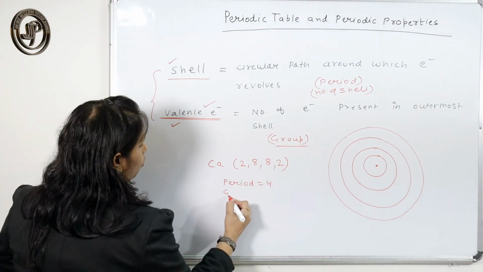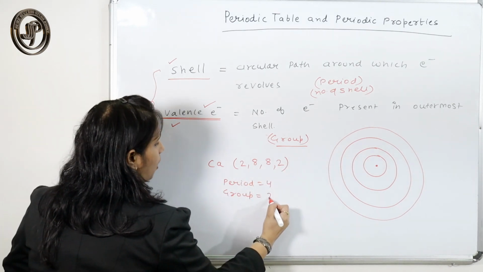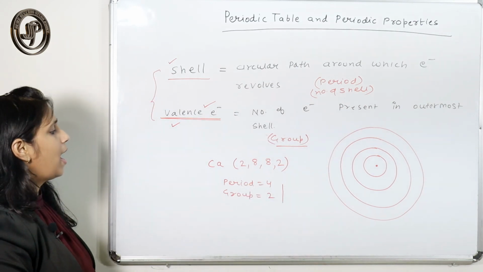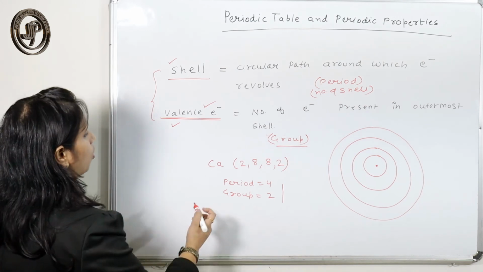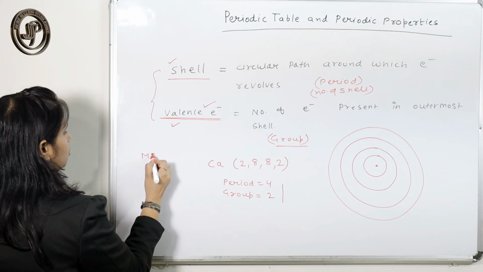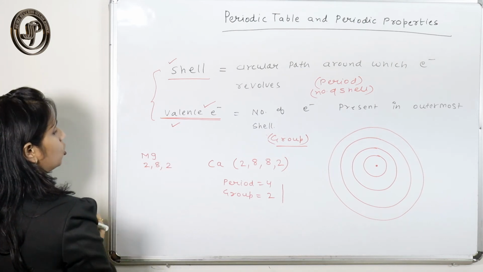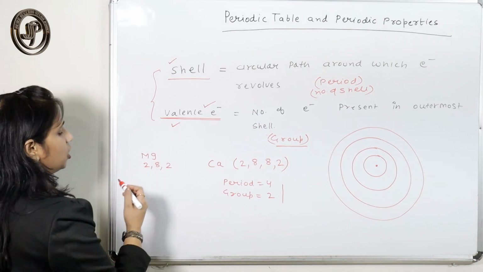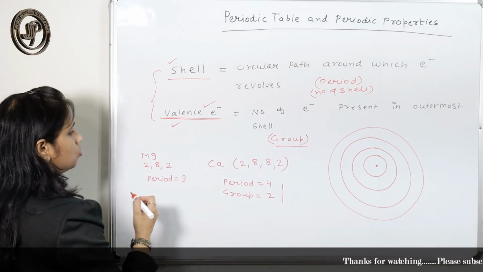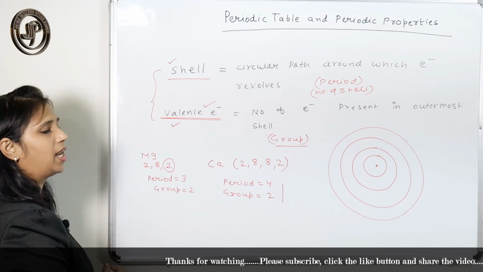The group depends on the number of electrons present in the outermost shell, so it belongs to the fourth period and second group. Similarly, you can do it for magnesium. The magnesium configuration is 282, so the number of shells is 3, so it belongs to the third period and the second group, from the outermost shell electrons.